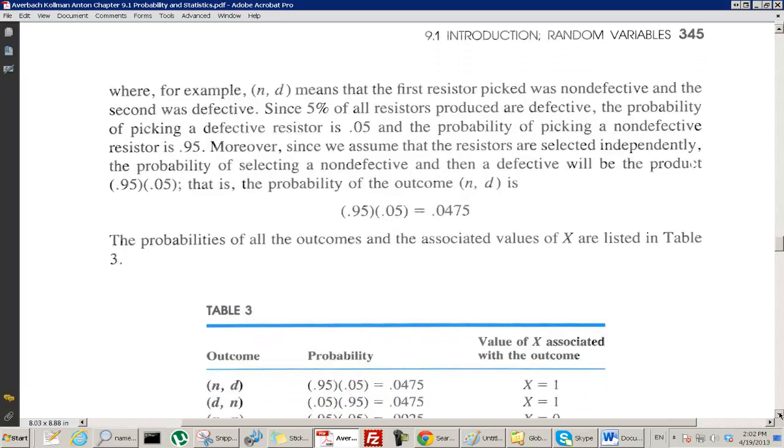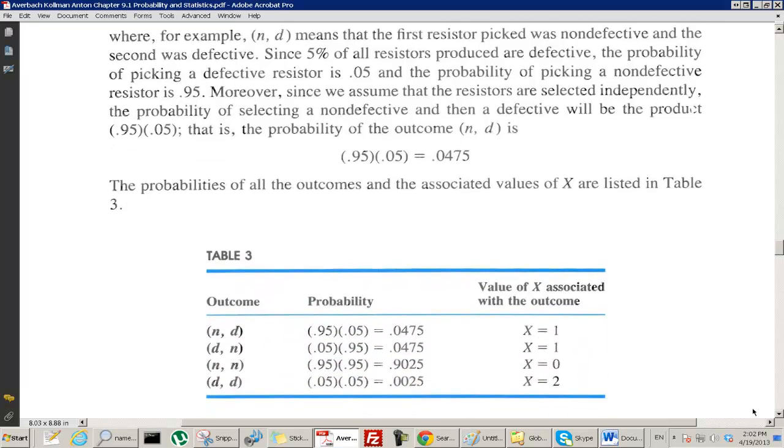The probabilities of all the outcomes and the associated values of x are listed here. Remember, x is the number of defective. So how many are defective here? 1, 1, 2, 0. Okay, so what's the probability that x equals 1? There are 2 ways that x can equal 1, this way and this way. They each have this probability.